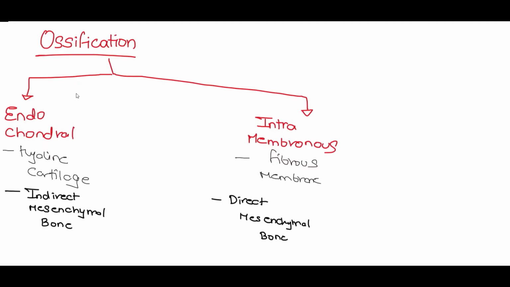So now let us discuss the ossification process. There are two types of ossification occurring in our body, which are the endochondral ossification and the intramembranous ossification. The intramembranous ossification is a type of ossification in which the bone is formed within the membrane, that is, we have the fibrous membrane in which the development of the bone takes place. As we have discussed earlier, the fibrous membrane is one of the components responsible for developing into the bone along with the hyaline cartilage, and the hyaline cartilage will form the endochondral ossification, that is, the cartilaginous